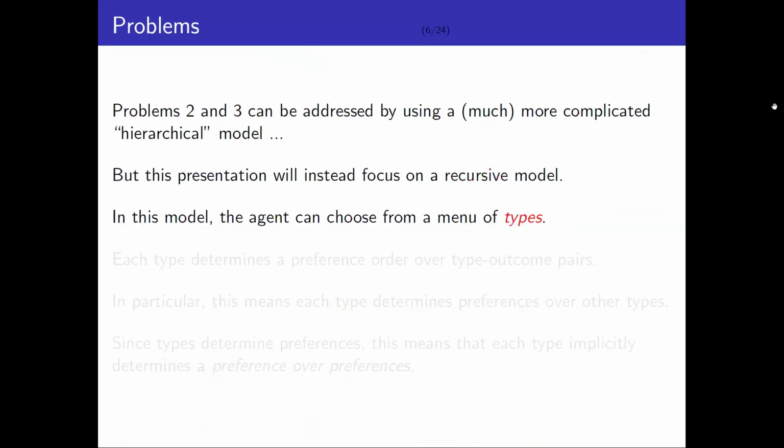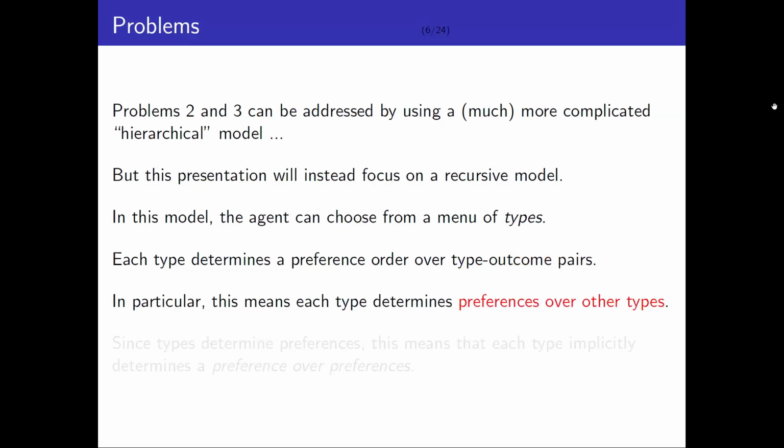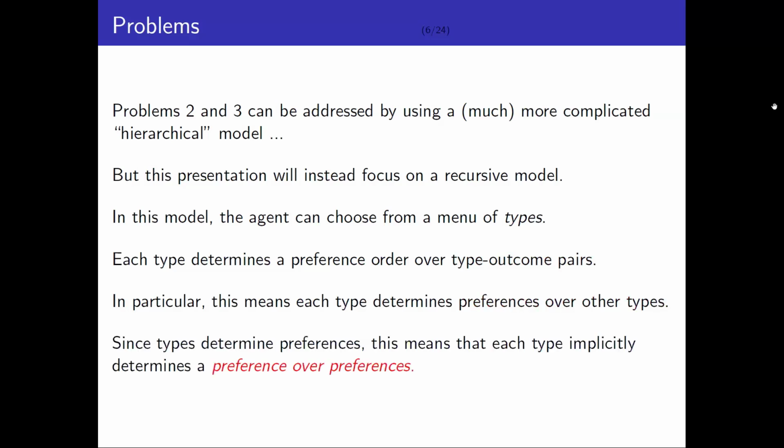So in this recursive model, agents can choose from a set of possible types. So what is a type? A type is a kind of jargon in economics. It's like whatever data encodes the agent's psychology, personality, something like that, okay? And so each of these types determines a preference order over type outcome pairs, okay? Which means that each type indirectly determines preferences over other types. And since the types themselves determine the preferences, this means that each type implicitly determines a preference order over preferences. And this is the way that we capture the notion of higher order preferences without building a big infinite hierarchy.